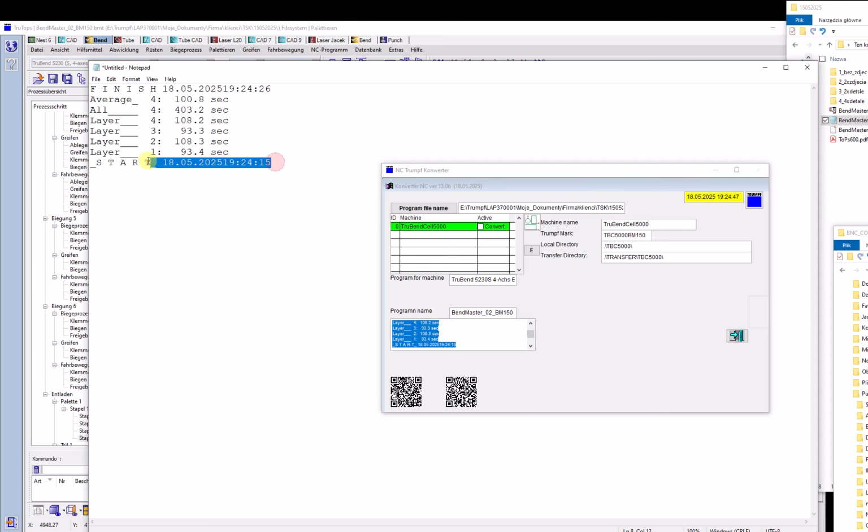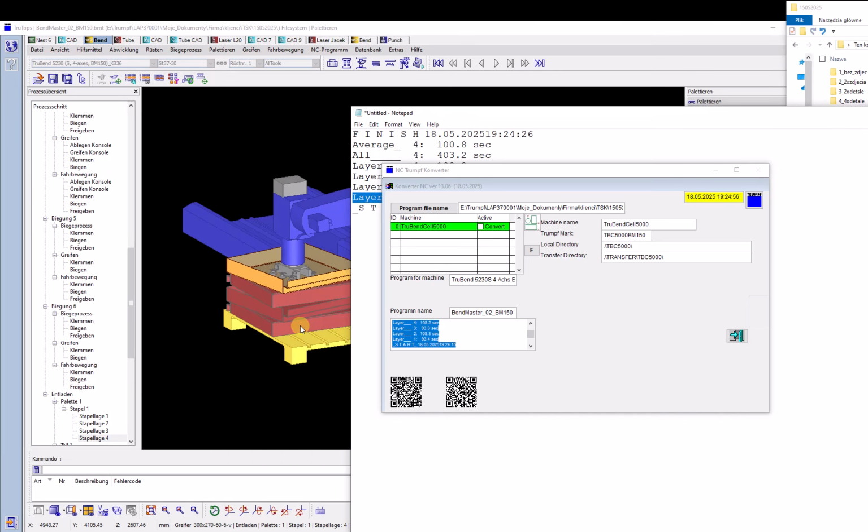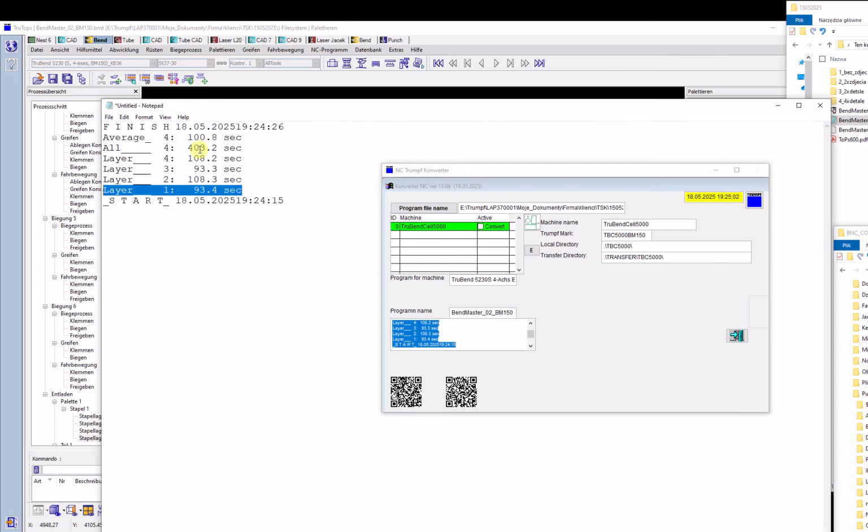We started our analysis. First we calculated the first processing cycle for the first part laying on the bottom of our stack, and then the second part, the third part, and the last part. Then we calculated the total of the processing time and the average value of the 4 calculated parts.